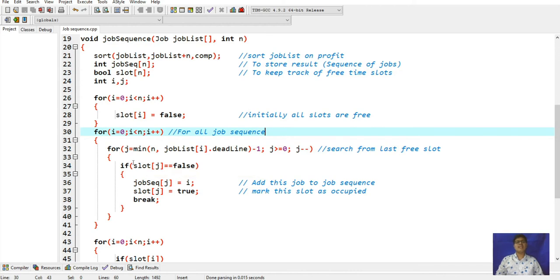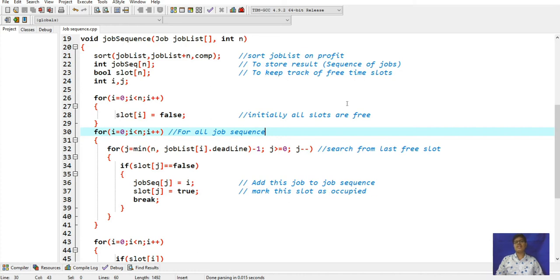And in the if statement, slot of j is equal to false. If the slot is equal to false, then job sequence of j is equal to i. With this i, it will add this job to the job sequence. The job will be added from the executed one, and it will add the second job. Once that second job is finished, it will go to the third job. And slot of j is equal to true. If it is true, the slot is occupied.